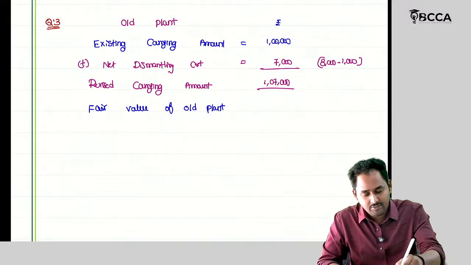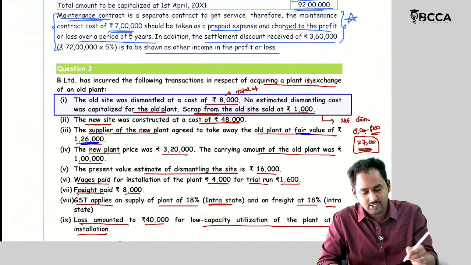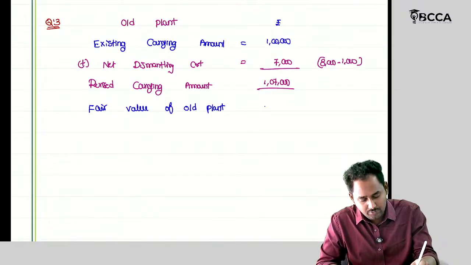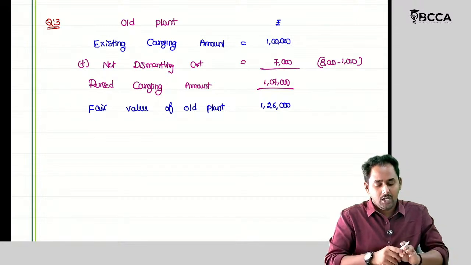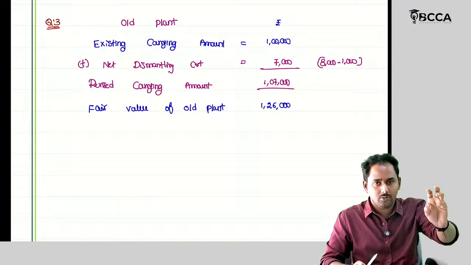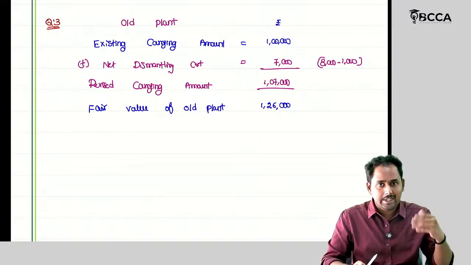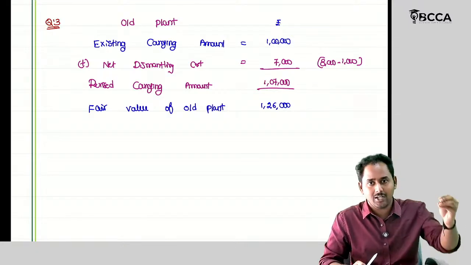The fair value of the old plant is decided by the supplier at 1,26,000 rupees. Here what happened? I am just giving my old plant. So I am asking him how much value is calculated for this old plant. He said 1,26,000. Indirectly, I am selling this old plant at 1,26,000, right?